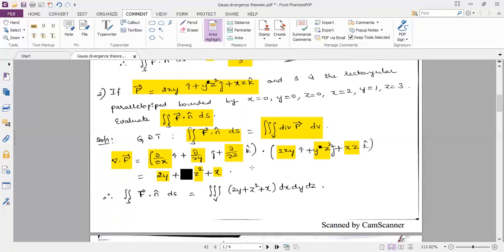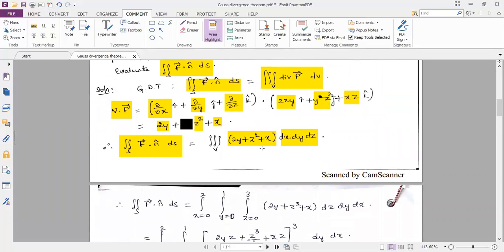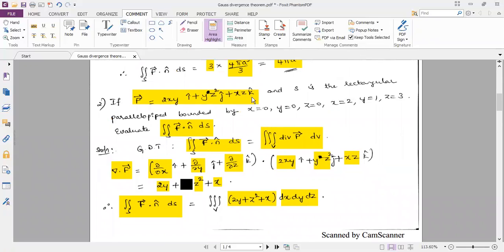Substituting the divergence of vector F in the formula for Gauss divergence theorem, we obtain double integral over S F dot n cap ds is equal to triple integration over V. Divergence of vector F is 2y plus z square plus x into dx dy dz. Now, the integral limits are given in the question. We observe from the question that x varies from 0 to 2, y varies from 0 to 1, and z varies from 0 to 3.